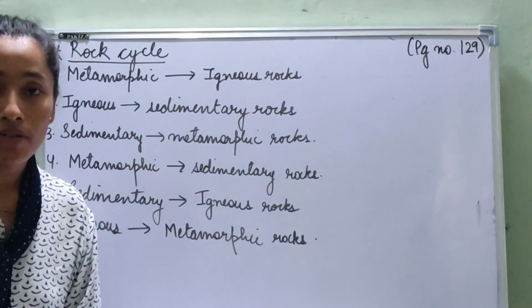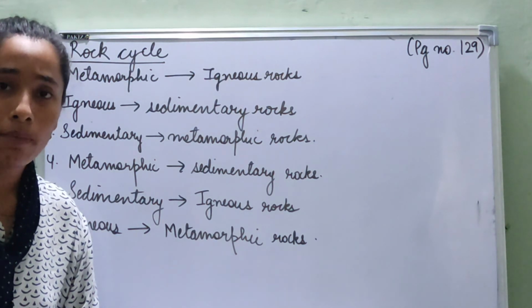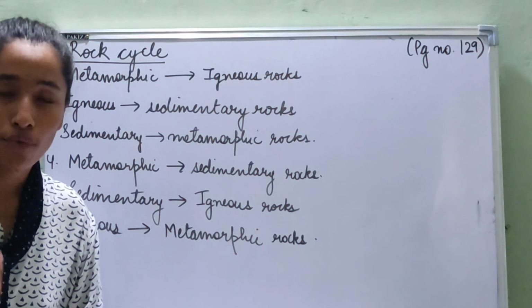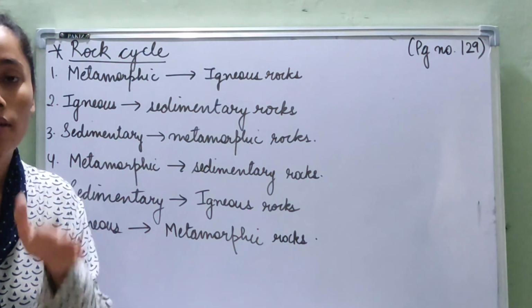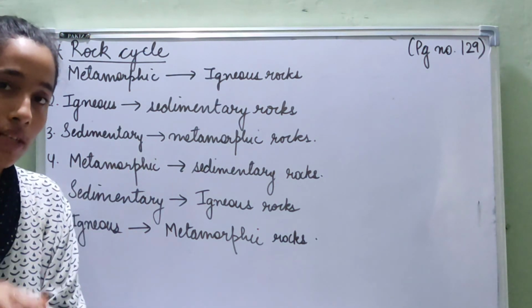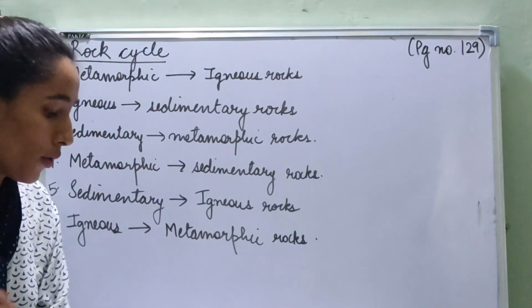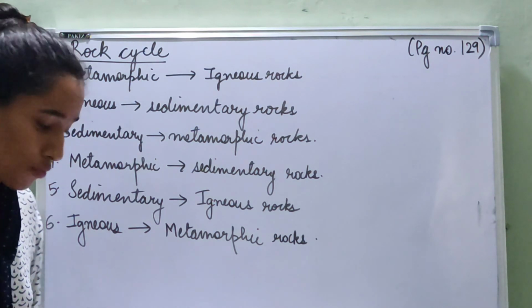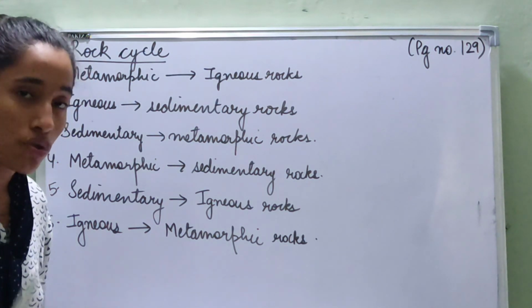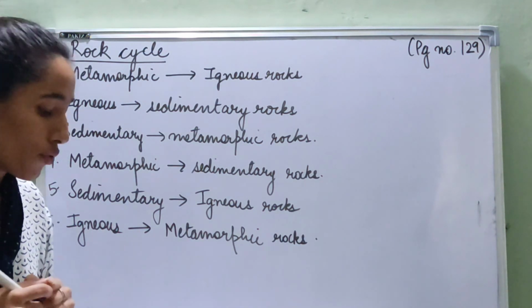We learned that sedimentary rocks are formed when the tiny particles of the weathered rocks form layers one on top of each other and are cemented and compacted together. That is how sedimentary rocks are formed, and this happens in the seabed. So igneous rocks undergo weathering and are broken down into small particles, then these go into the sea and are compacted to make sedimentary rocks.